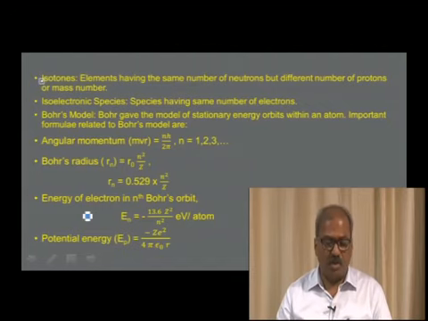And the important formulas that you come across in Bohr's model, first one, angular momentum, mvr is equal to nh by 2 pi, where the values of n are 1, 2, 3, etc. Bohr's radius can be given by Rn, which is equal to R naught into n square by Z, where R naught is equal to 0.529 Angstrom. Energy of electron in nth Bohr's orbit is given by En is equal to minus 13.6 Z square by n square electron volt per atom. Potential energy is given by minus Z e square divided by 4 pi epsilon naught r.